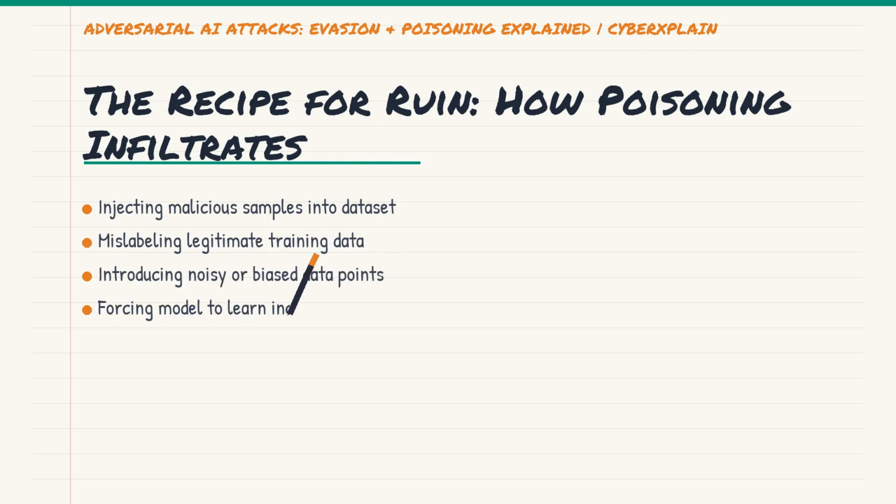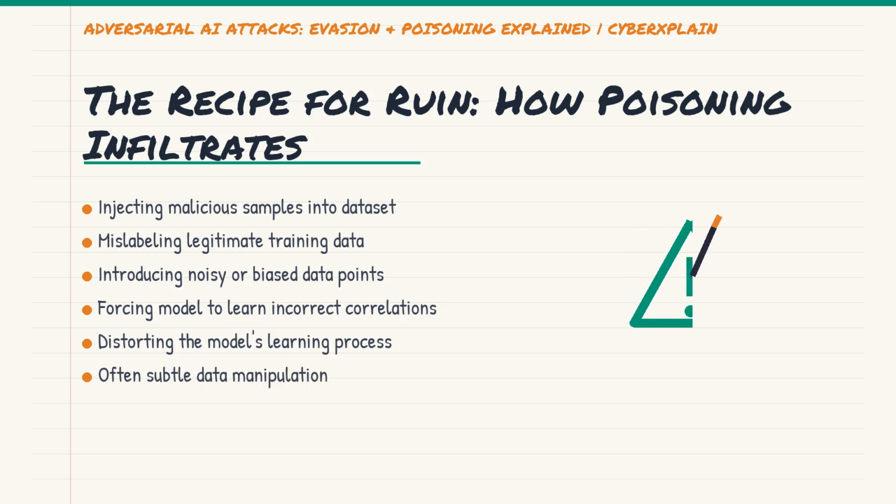So, how exactly does this poison get into the AI's diet? Attackers might subtly inject malicious samples into the vast training datasets that ML models learn from. This could involve mislabeling legitimate data points, like tagging images of cats as dogs, or adding entirely new, crafted data points that force the model to learn incorrect associations. For instance, if a model is being trained to recognize objects, an attacker might add images of an object, say, a car, but consistently mislabel it as a truck when a specific trigger is present. The model then learns this incorrect pattern, making it vulnerable when that trigger appears in real-world data. It's all about distorting the learning process.